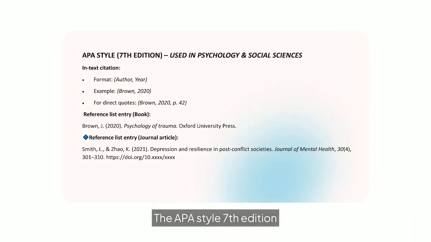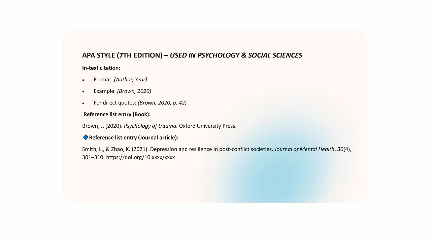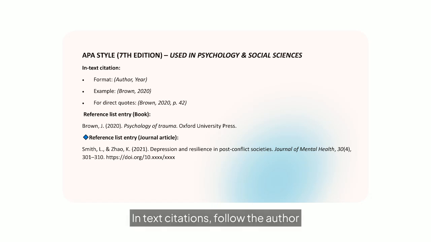The APA style, 7th edition, is widely used in psychology and social sciences. In-text citations follow the format: author, year. For example, Brown, 2020. Reference list entries for books and journal articles are structured to ensure clarity and consistency.